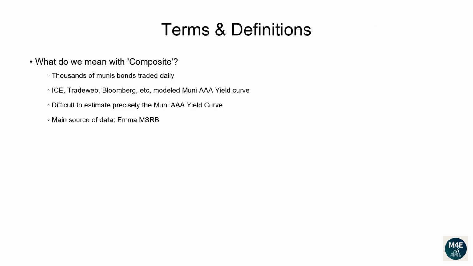Terms and definitions. What do we mean with composite? Every day, thousands of Muni bonds are traded, as you can freely see on the EMMA website. Different data providers like ICE, Tradeweb, Bloomberg, to name a few, provide their model-implied Muni AAA yield curve.